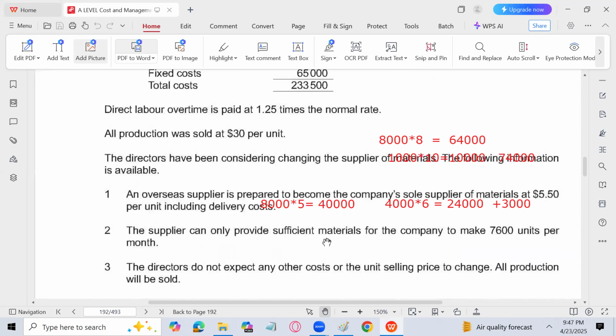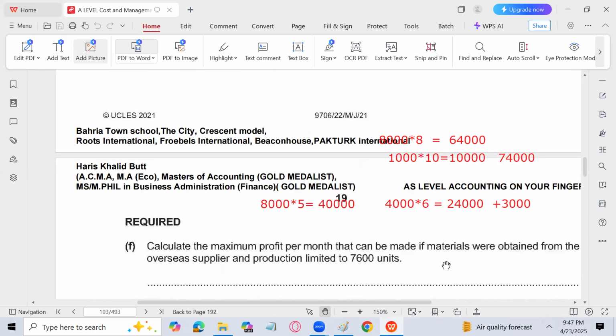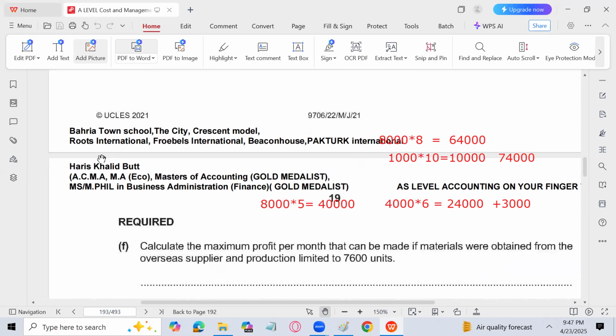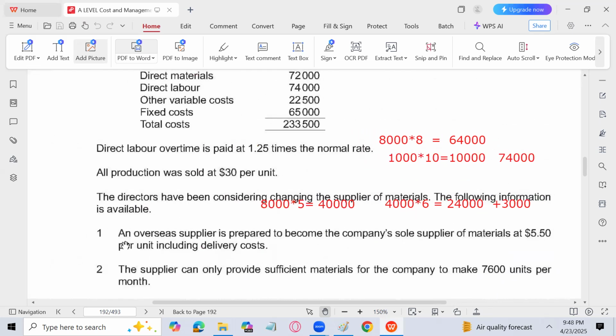Supplier can only provide sufficient material for the company to make 7,600 units per month. Now you will make only 7,600 units. You don't expect any other cost or the unit selling price to change, and all production will be sold. So he is saying you have to find the profit: the maximum profit that can be made if materials were obtained from the overseas supplier and production limited to 7,600 units. So sir, you have to solve this question on 7,600 units.